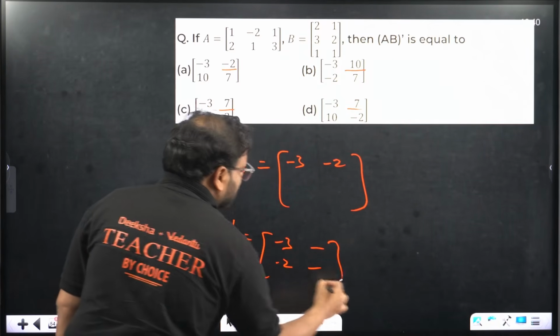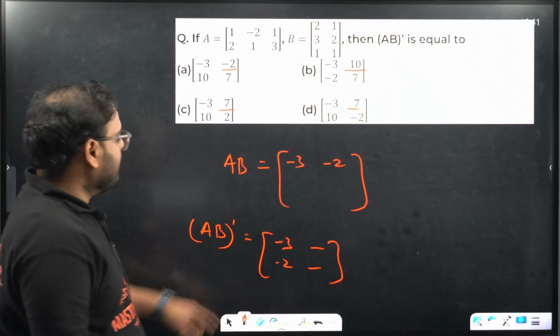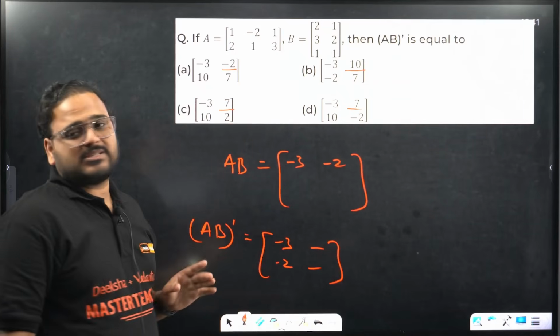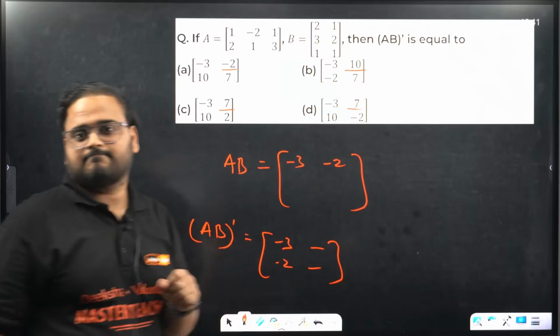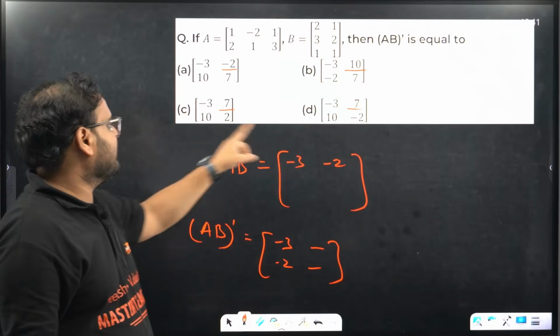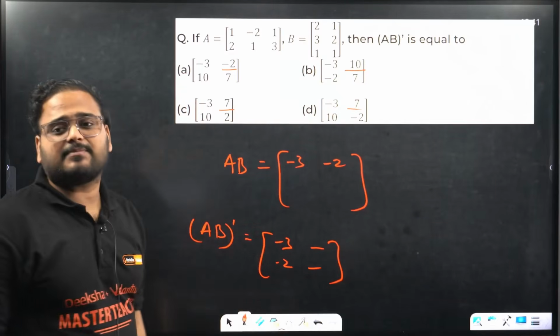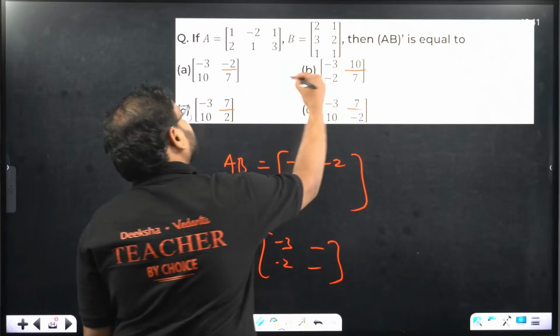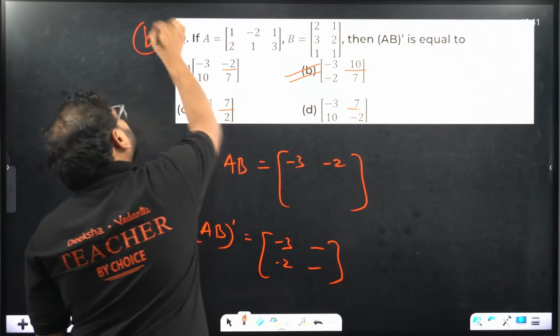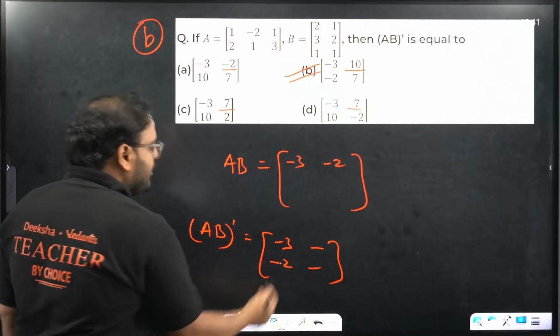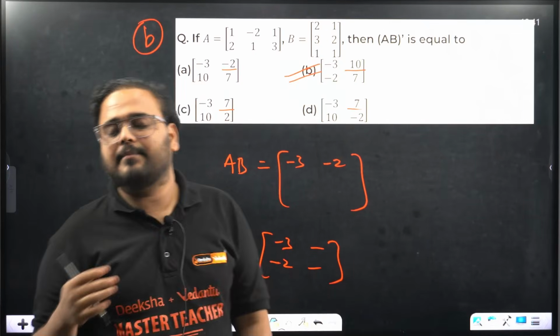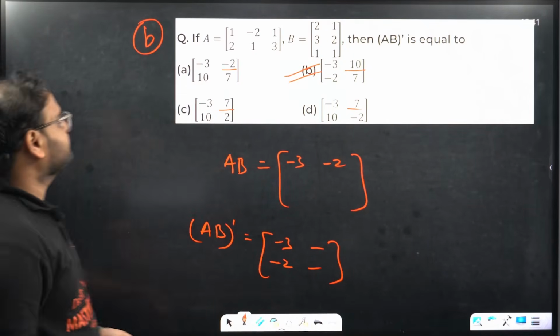You don't know what this element is, doesn't matter. In the options given to us, only option B has minus 3 and minus 2. The other options have minus 3 and 10. So why would we do anything else? Try to identify the options and make use of that to save time. Okay.